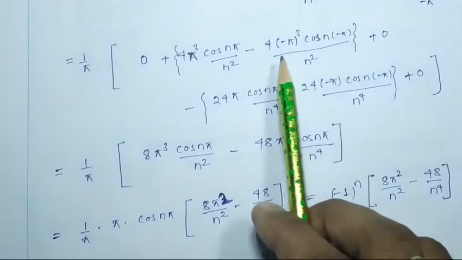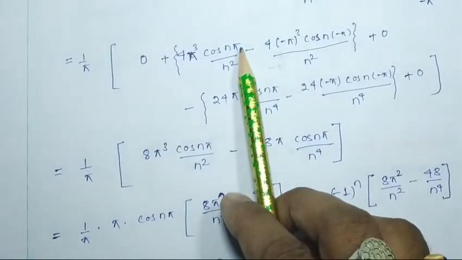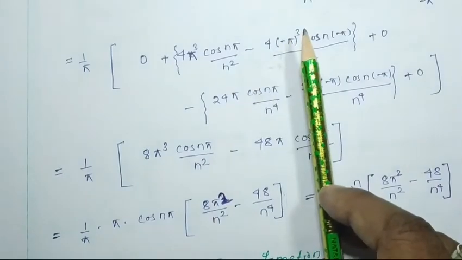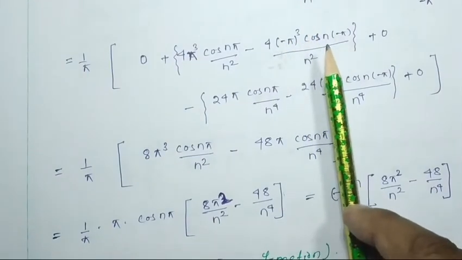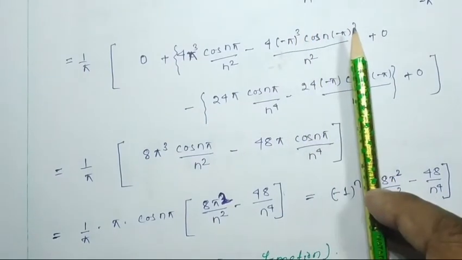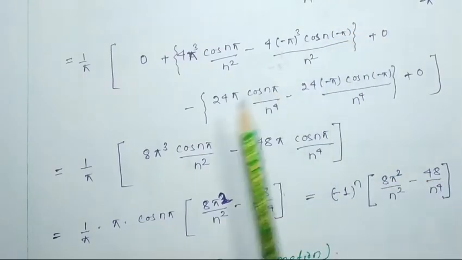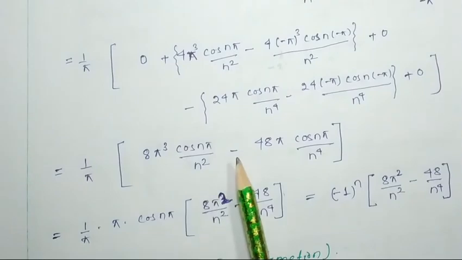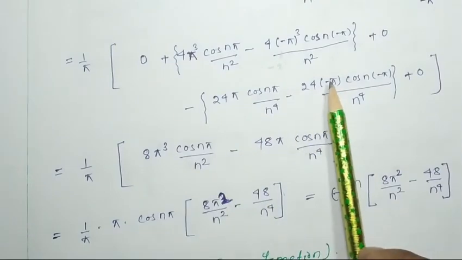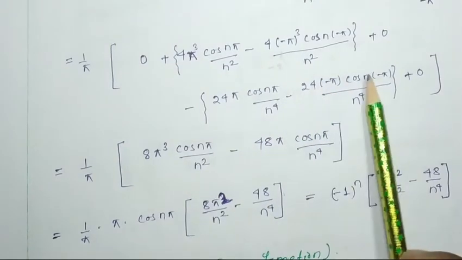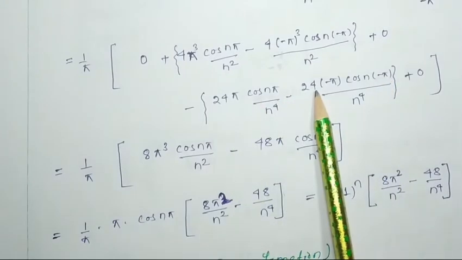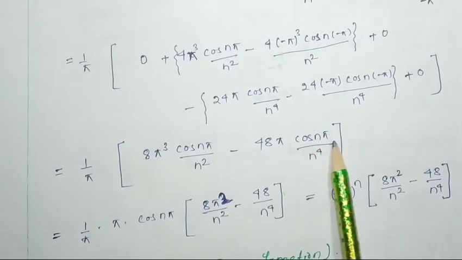So minus plus makes plus, so it will be 4 pi cube plus 4 pi cube, and cos n minus pi will be equal to cos n pi, so it will be 8 pi cube cos n pi by n square. Minus, here minus plus, cos n pi also plus, so it will be minus 48 pi cos n pi by n to the power 4.